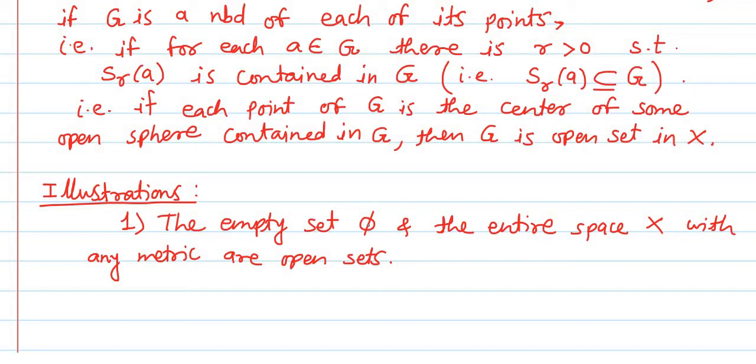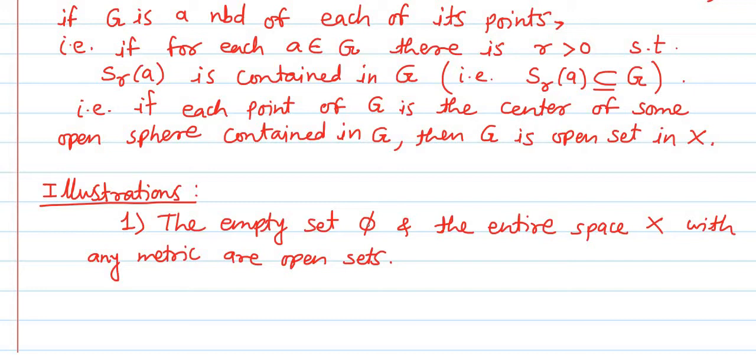So first of all we'll consider the empty set. As the empty set does not contain any point, there is no point in the empty set phi of which it is not a neighborhood. It is of the form negation of negation. So as there is no point in phi of which phi is not a neighborhood, and we know that negation of negation is equivalent to the original statement, therefore we can say that the empty set is an open set with respect to every metric.